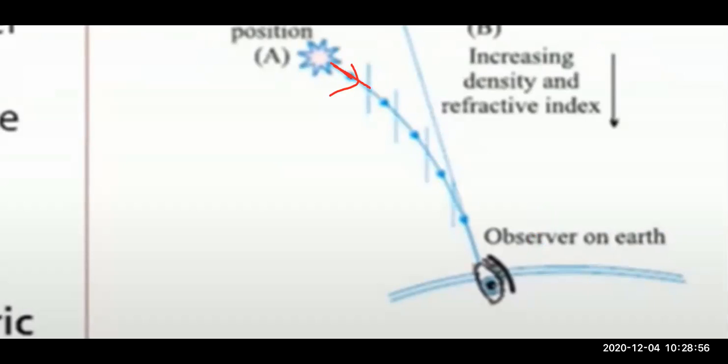It will not go straight like this. It is bending, right? Again, when it reaches this point, refraction occurs and again it bends towards the normal. Again from here it does not go straight, it is bending towards the normal, right children?